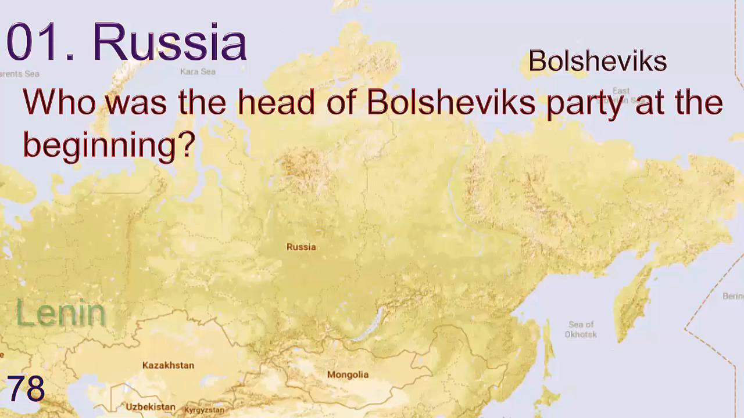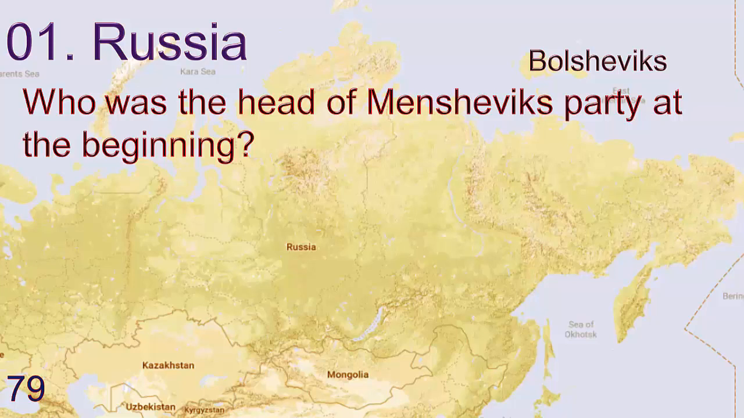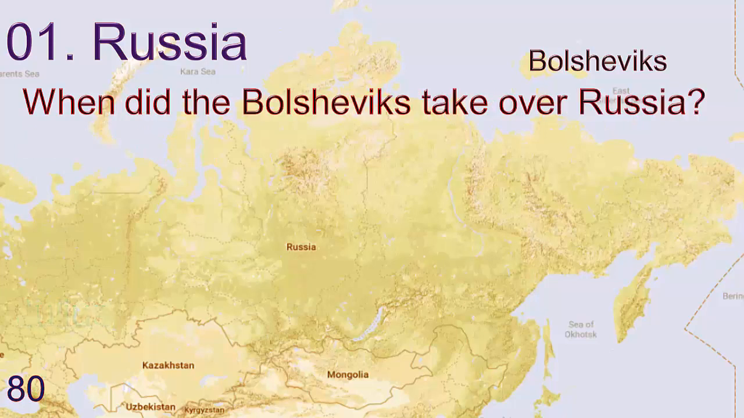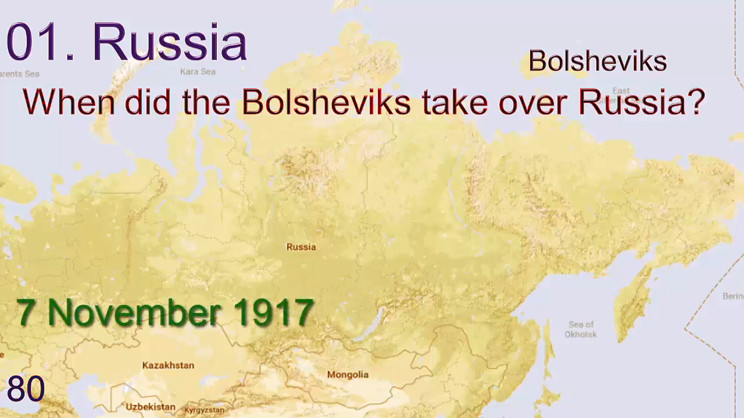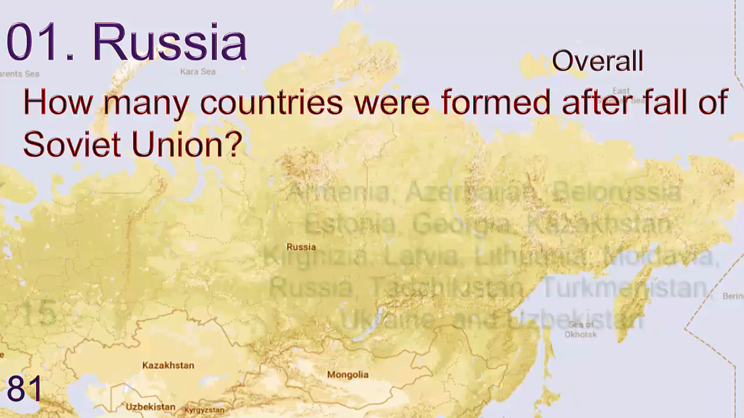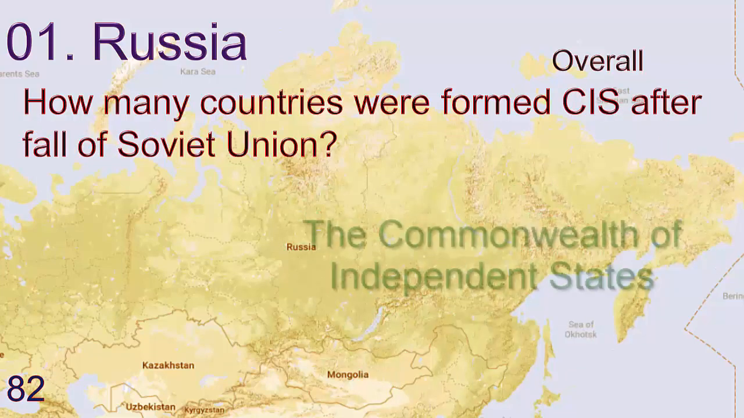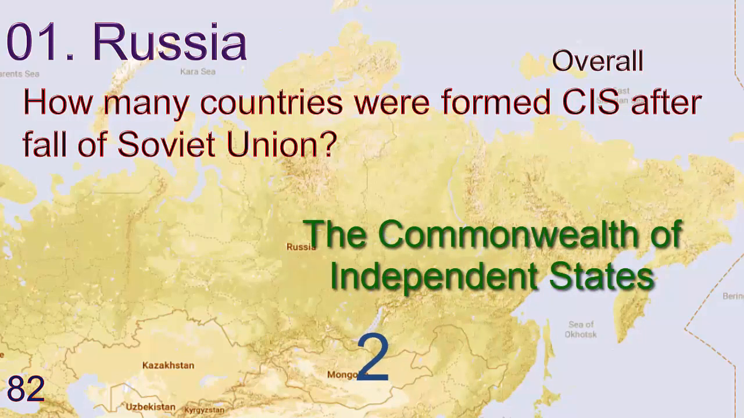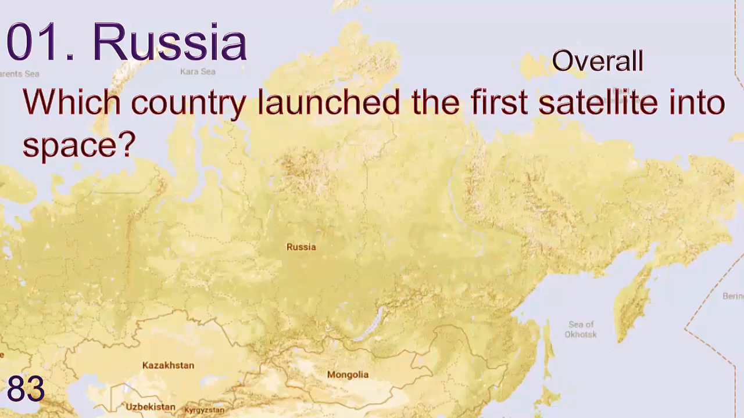Answer is Lenin. Who was the head of Mensheviks party at the beginning? Answer is Julius. When did the Bolsheviks take over Russia? 7th November 1917. How many countries were formed after the fall of Soviet Union? Answer is 15. How many countries were formed CIS after the fall of Soviet Union? Answer is 11.